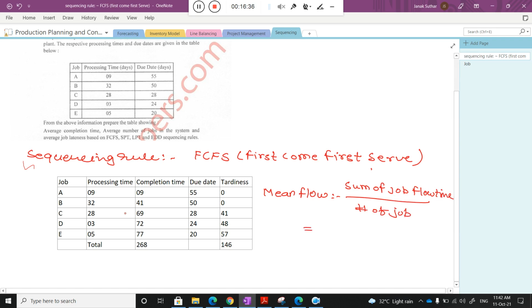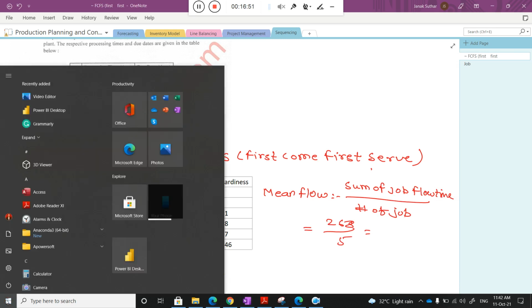The sum of the job flow time is the 268, and the number of jobs available is 5. Can you quickly calculate 268 divided by 5? 53.6.